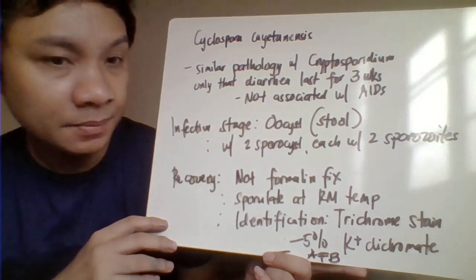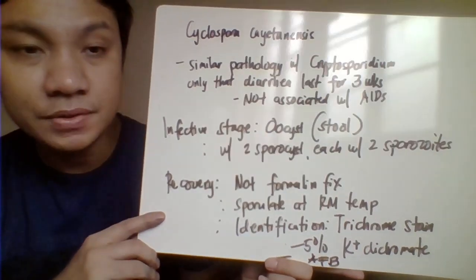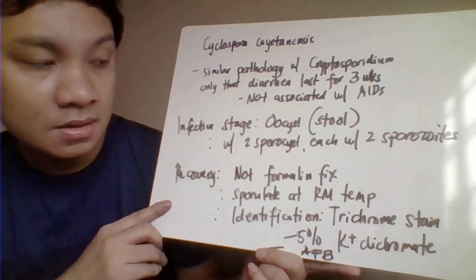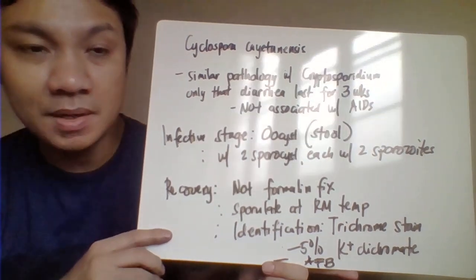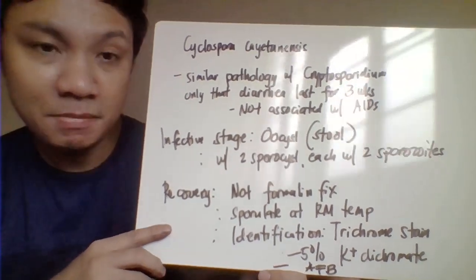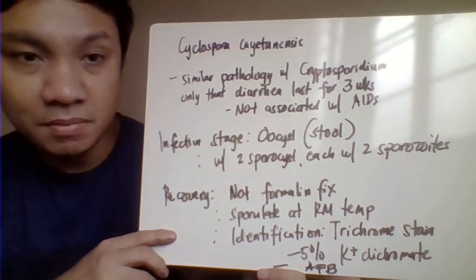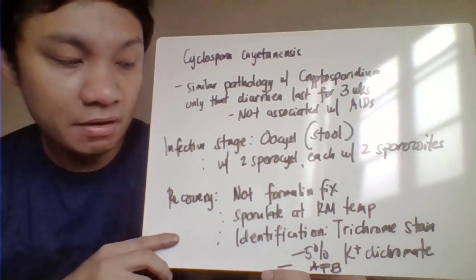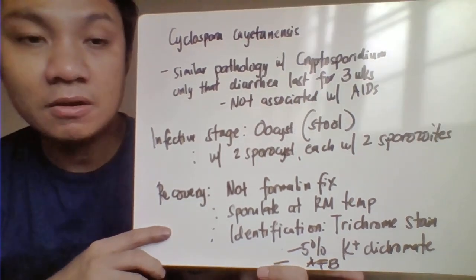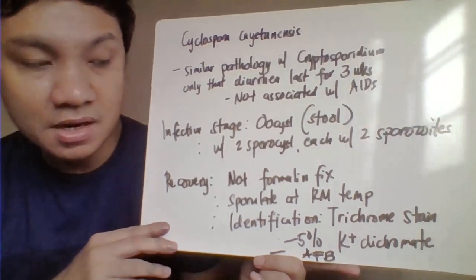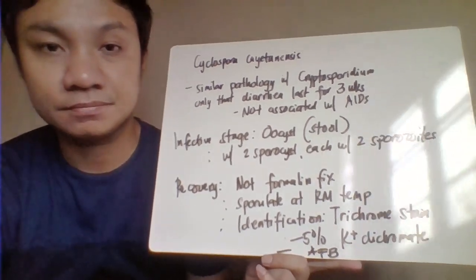Okay, then you could identify the oocyst here, the specimen or the stool sample should not be formalin fixed, and then it will sporulate at room temperature. And the better recovery of that is with the use of your trichrome stains. You could have your 5% potassium dichromate. You could also have here your acid fast stain for identification.